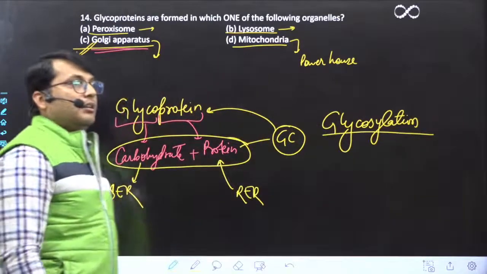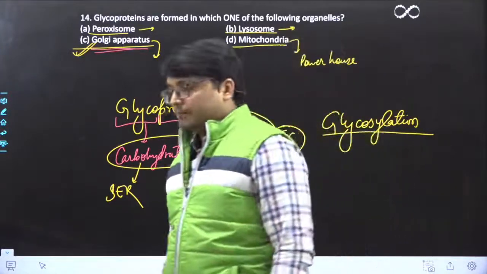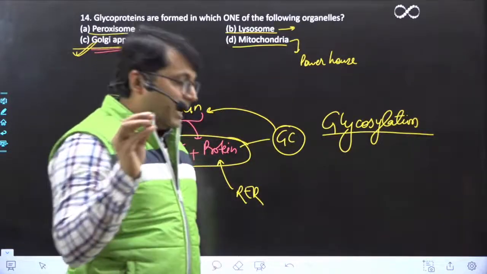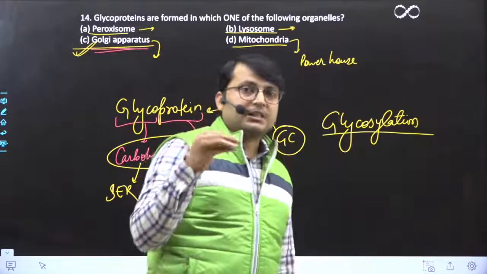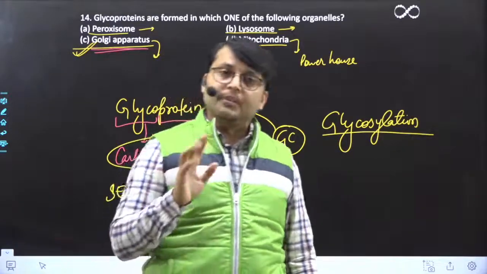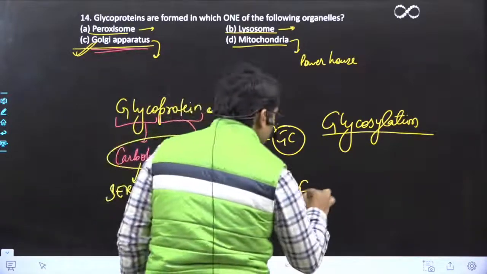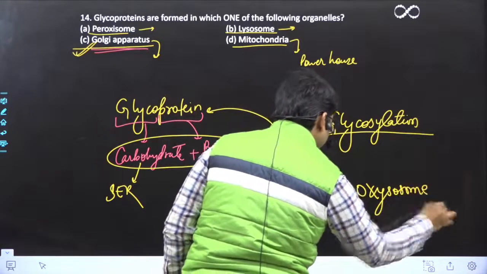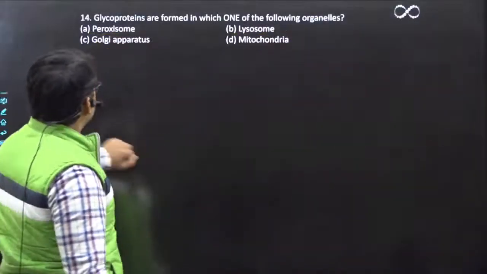Okay? Akhil, peroxisomes are not F0 F1 particle. ये मत सोचिएगा आप. F0 F1 particle का दूसरा नाम is oxysome. Peroxisomes are cell organelles. They are individual cell organelles, okay, which are responsible for the production and decomposition of peroxides like H2O2. Okay, peroxides वाला काम करते हैं वो. Okay, F0 F1 particle को हम क्या बोलते हैं? Oxysomes. Okay, great. Okay, so let's move on to the next question, question number 15.